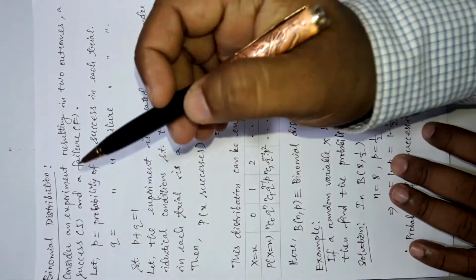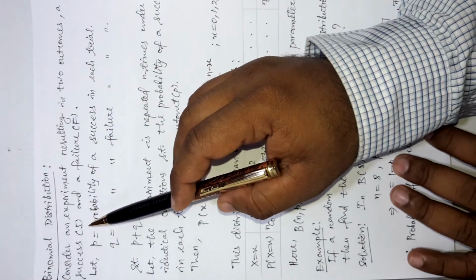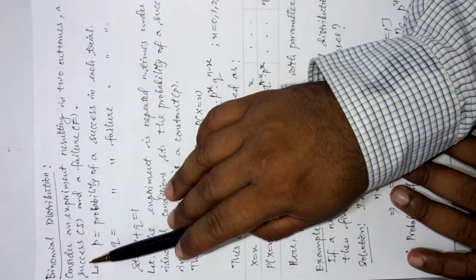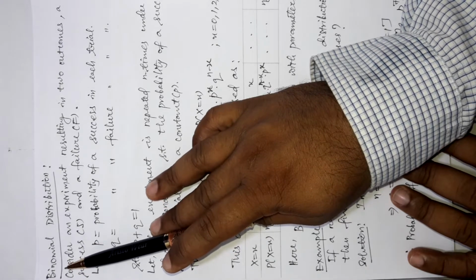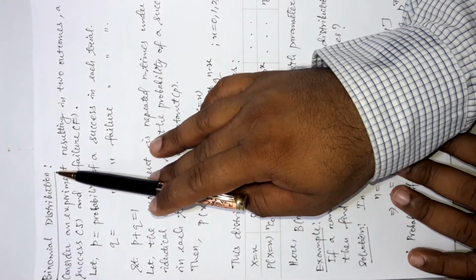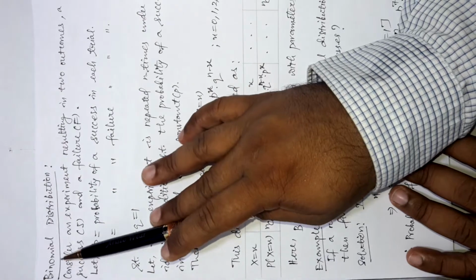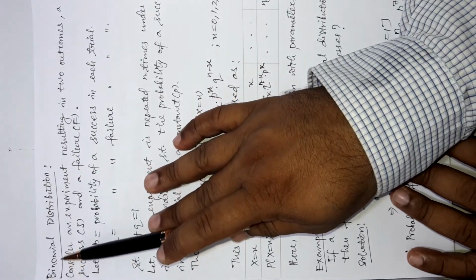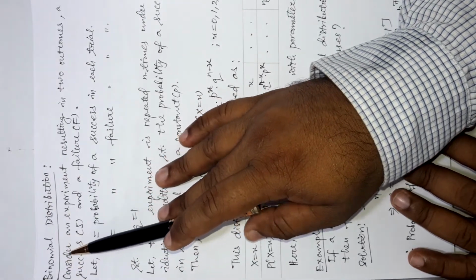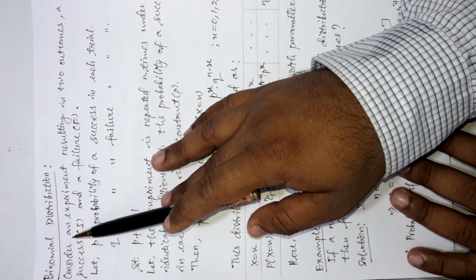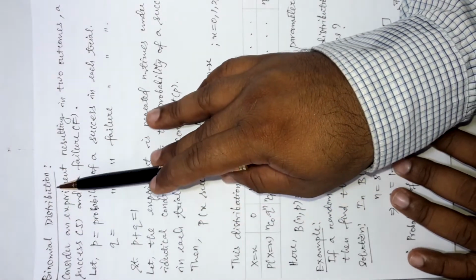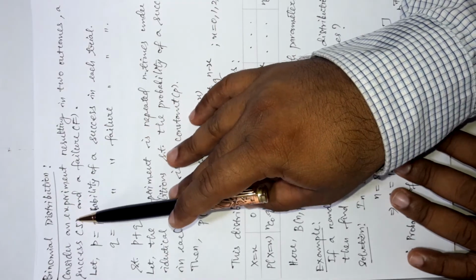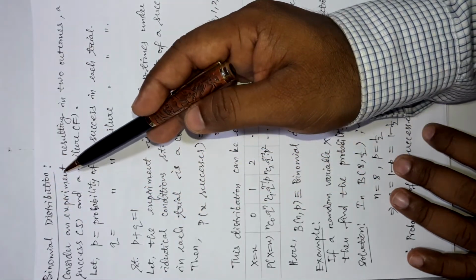Friends, in this video we are going to discuss probability, and in this section today's topic will be binomial distributions. We know this word from before, binomial. Bi means two, nomial means terms. So, two-term distributions. Now you can ask, what are the two terms here? You can understand it in two ways.